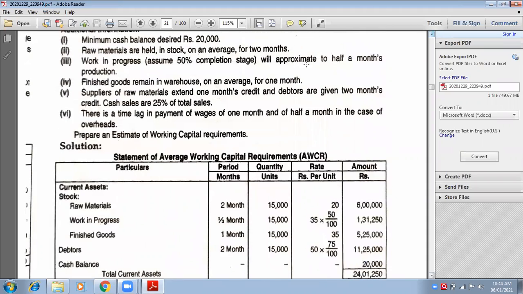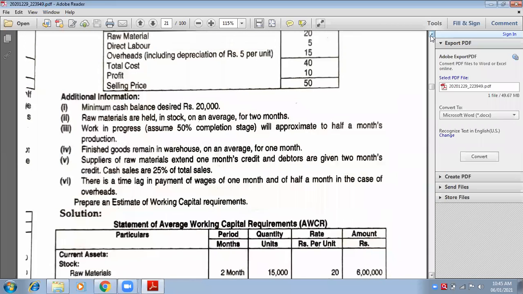Next point is raw materials are held in stock on an average for 2 months. So you have a closing stock. How will you do it? Tell me. Can somebody explain? Closing stock into 2 months. Uh, wait. No. See, raw material held in stock means you have to take a base here. Raw material is held in stock on an average for 2 months. So 2 months will be multiplied with what? Units. Yes, units. Very good.